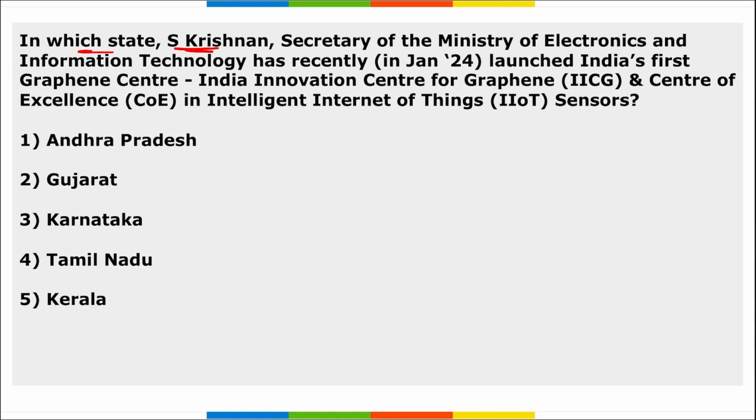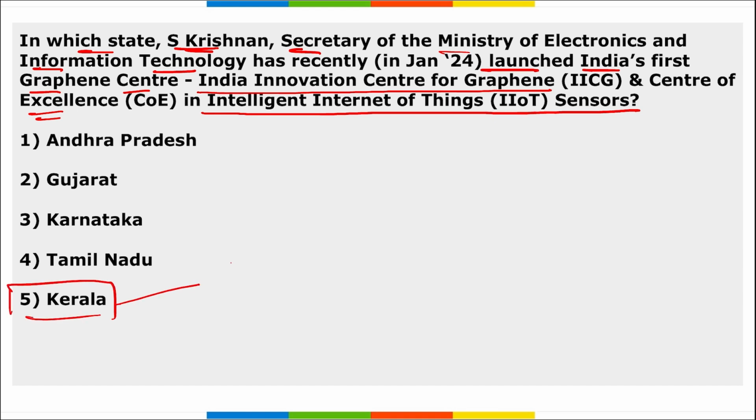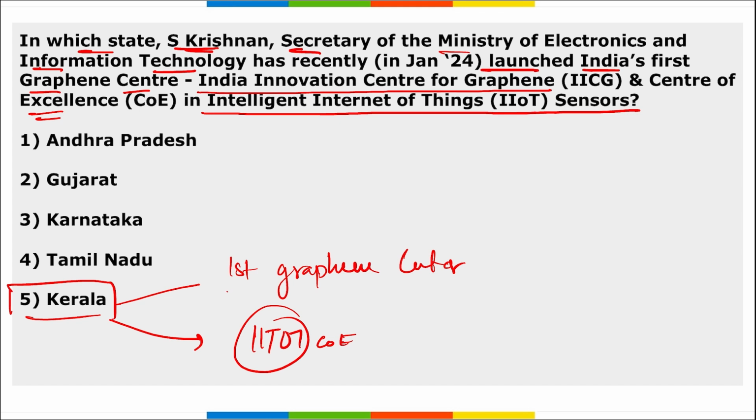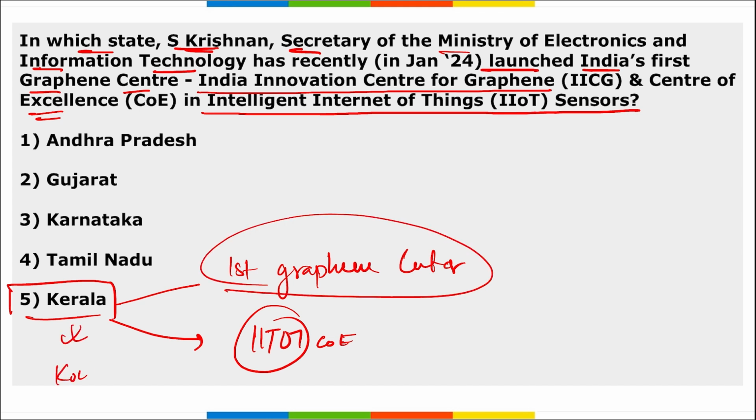Next, in which state did the Secretary of the Ministry of Electronics and Information Technology recently launch India's first Graphene Center, that is the Indian Innovation Center for Graphene, and the Center of Excellence in Intelligent Internet of Things Sensors? It is Kerala. They launched two things. First is the first graphene center, and second is the center of excellence in intelligent Internet of Things. Both will be located in Kochi, Kerala.